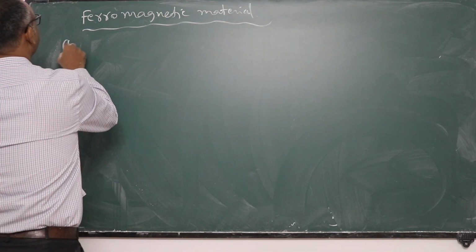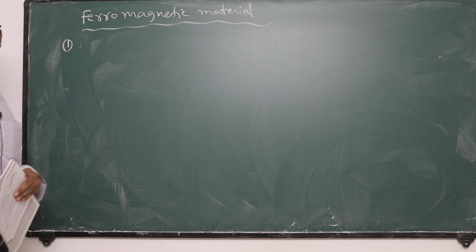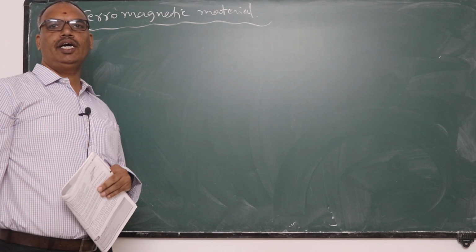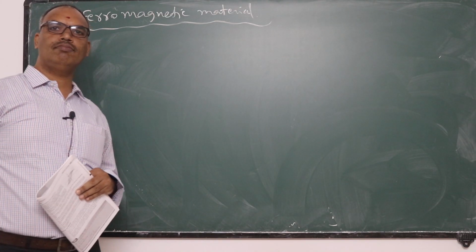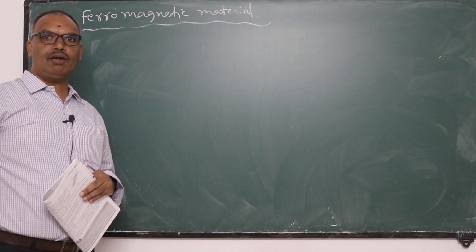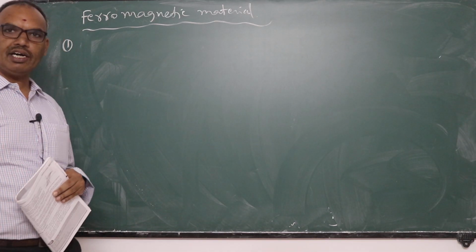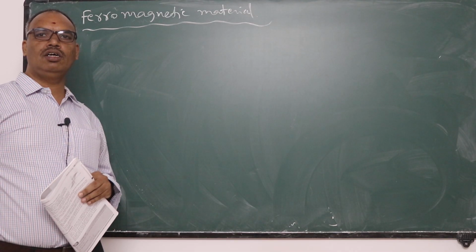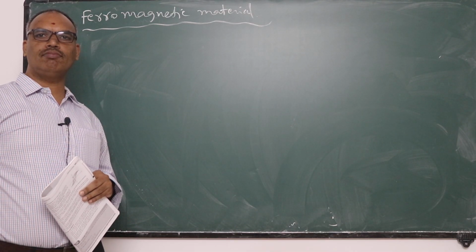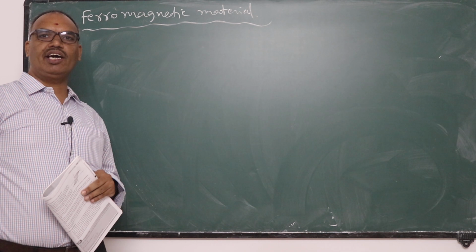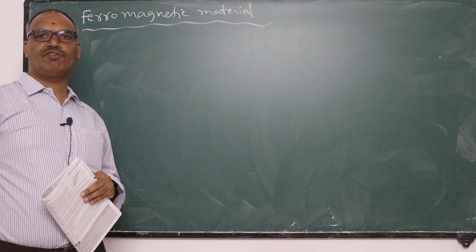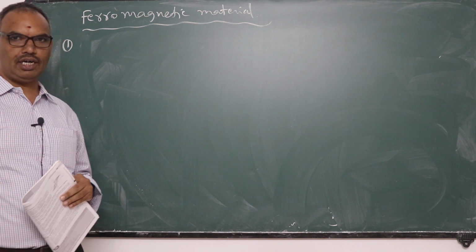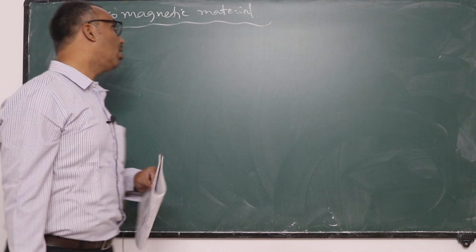Here, the first point is, whenever we keep a ferromagnetic material in an external magnetic field, what will happen? It will get magnetized in the same direction as the magnetic field, and it is attracted by the external field, and it will move strongly from the weaker region of the field to the stronger region of the field. All these points we discussed. Let us summarize them in order.